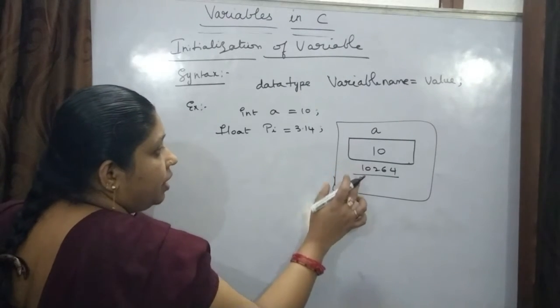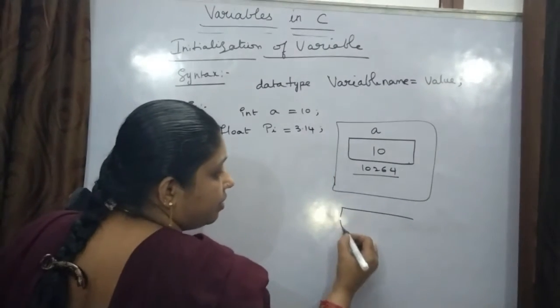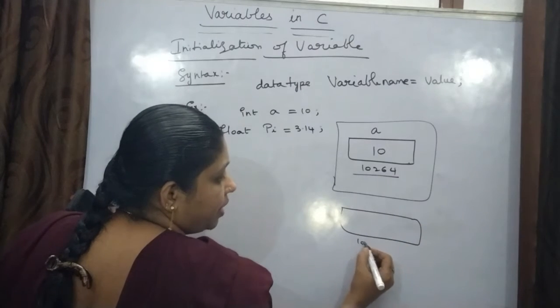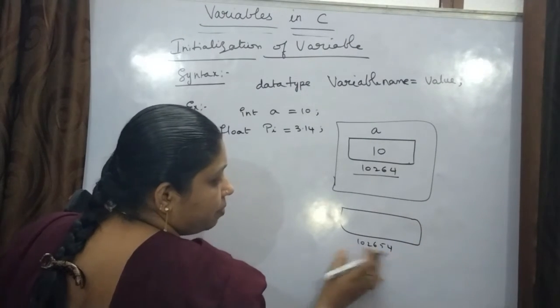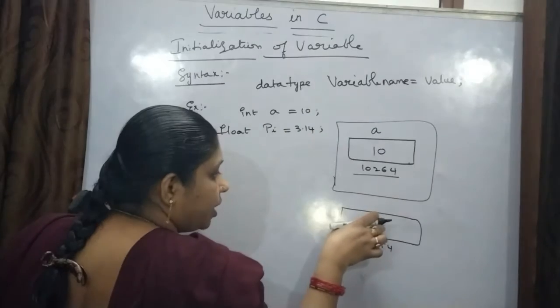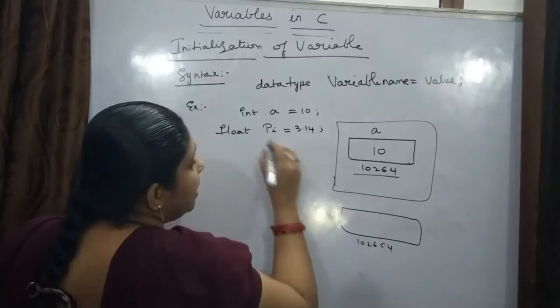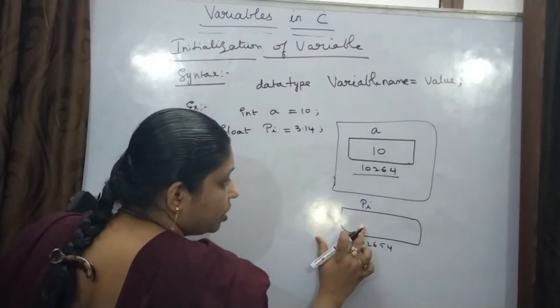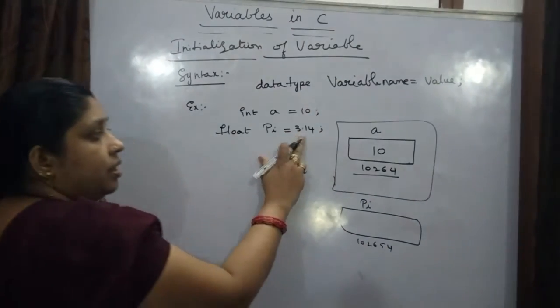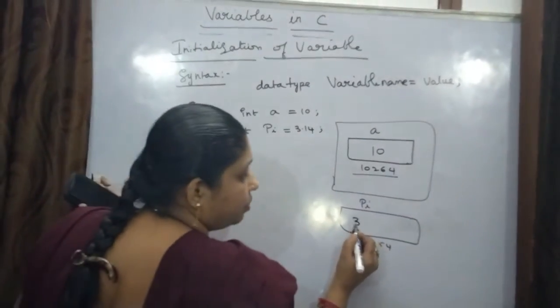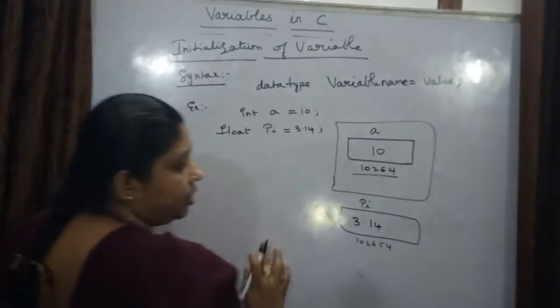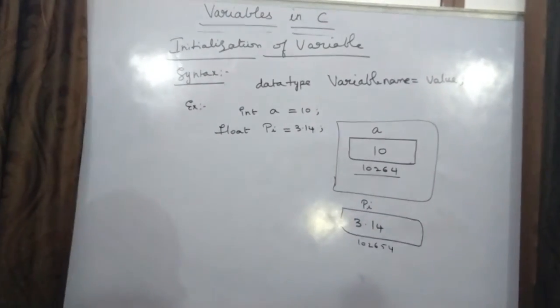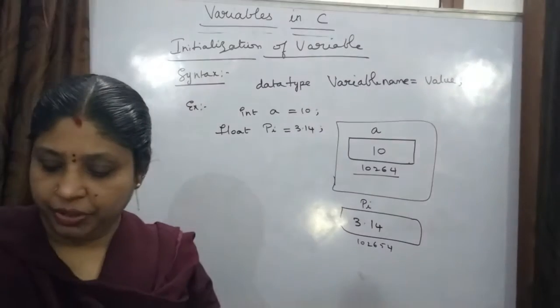Same like this only. It will take a memory address, some unique address like 2654. To that address, the name pi is given, and this value is assigned in that location. Okay, this is called the initialization of the variables.